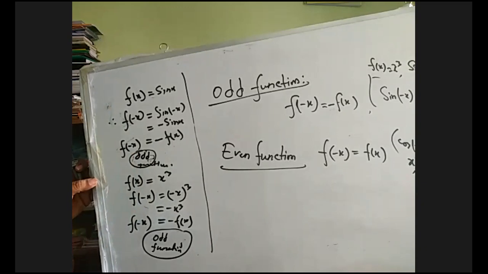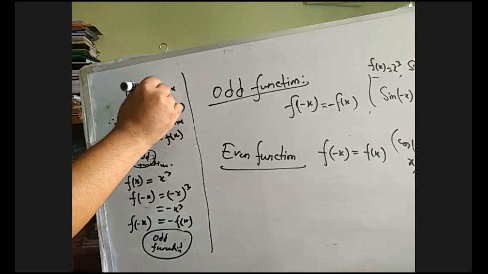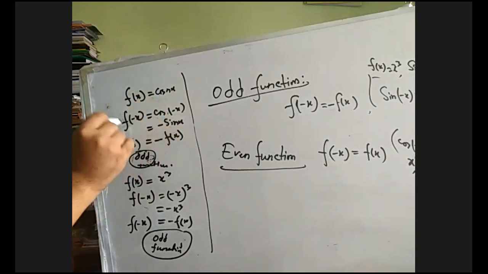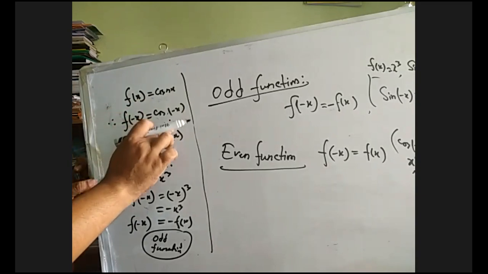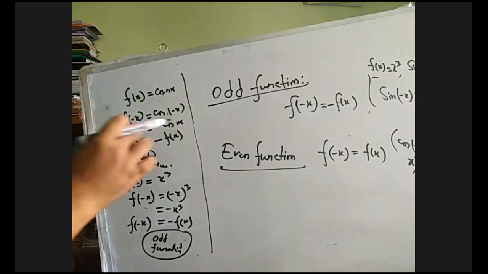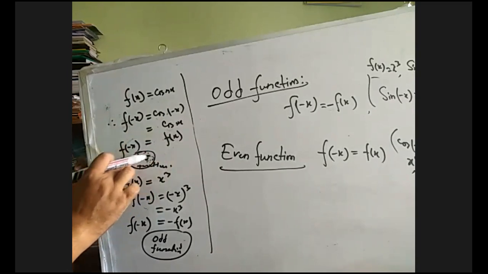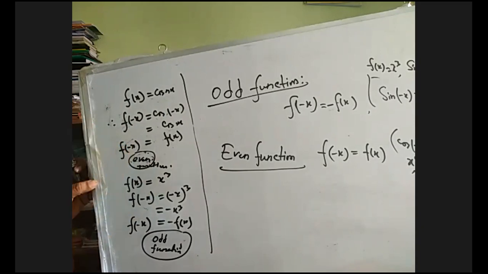Now, if we consider this is the cos x function, and if we replace x with minus x, it will become only cos x, because cos minus x equals what? Cos x. In this case, this will become an even function. Remember it. So cos x is an even function.